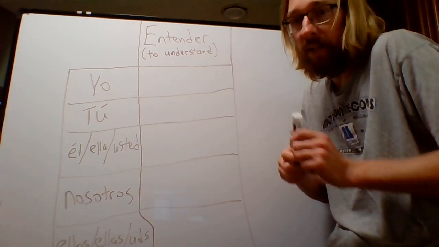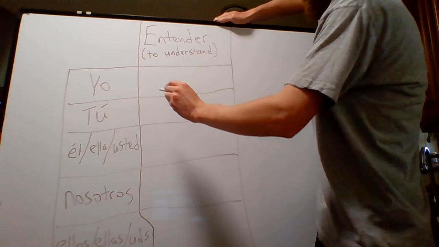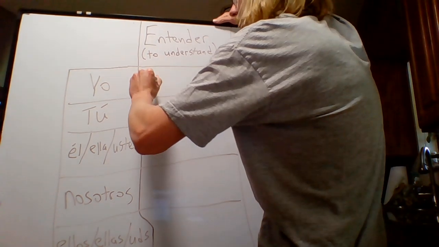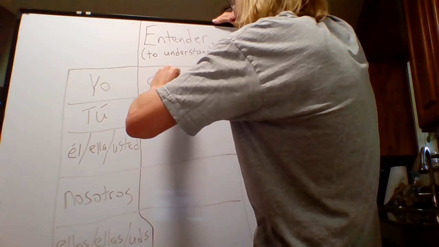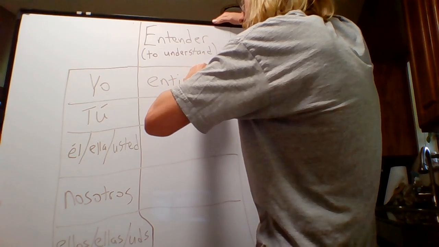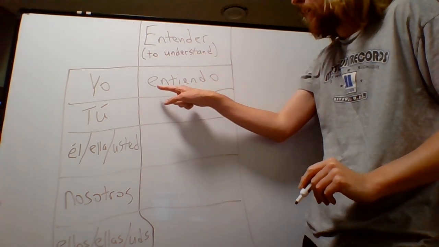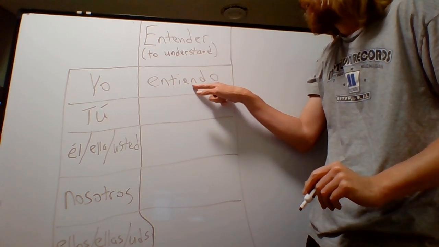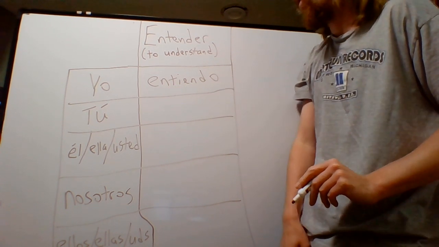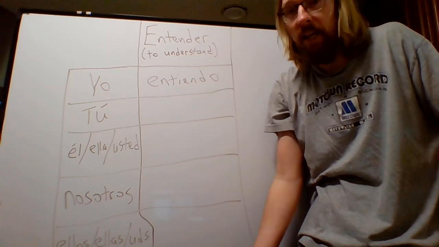All right, let's go over this. So the yo form of entender is entiendo. Yo entiendo. E-N-T-I-E-N-D-O. Yo entiendo. I understand.